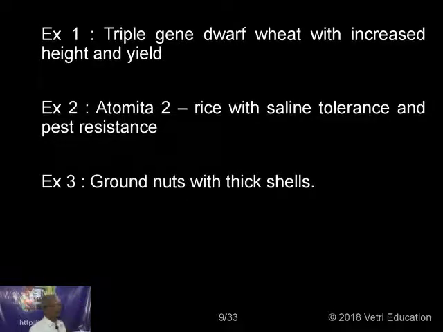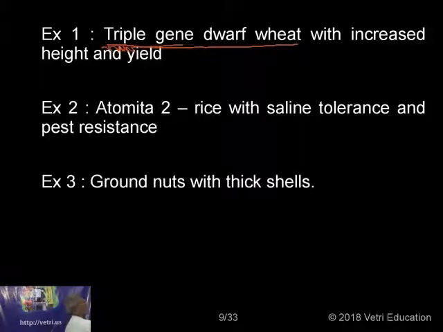Now some more examples of a better plant or a better variety produced from the parental variety. The first is triple gene dwarf wheat. This is a variety, triple gene dwarf wheat. It has got increased height and yield. Then the second example is Atomita 2 variety.